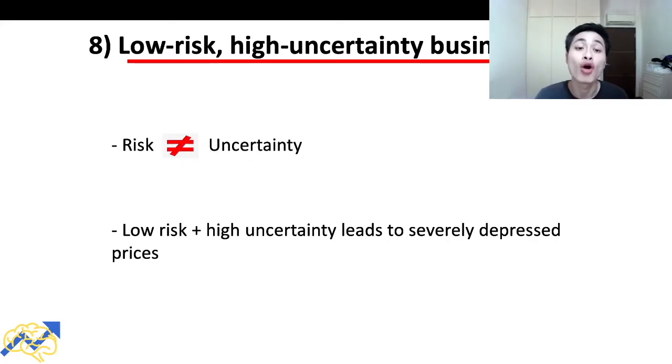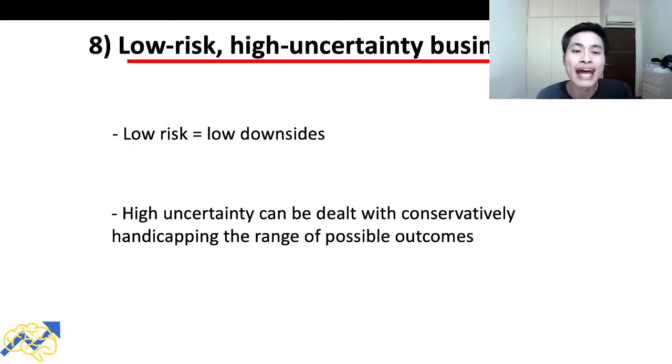The eighth step is to look for low risk, high uncertainty businesses. In this case, risk does not equal uncertainty. And the reason why Mohnish Pabrai wants us to buy low-risk, high-uncertainty businesses is because low risk plus high uncertainty leads to severely depressed prices. The low risk will entail low downsides, which means that if we bought our positions in a particular stock, low risk means that there's a very low probability of us losing a lot of money on that position. And usually high uncertainty in a business means that the near-term outlook for a business is not very clear. So there's a lot of uncertainty in the business and the industry.